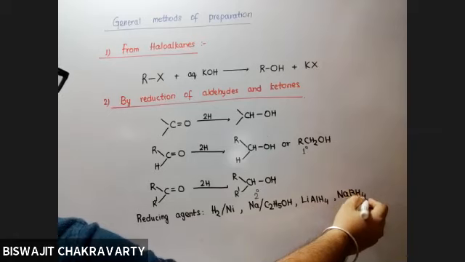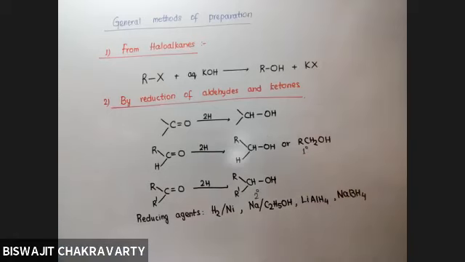Any one of these reducing agents will provide you the 2 hydrogens, and that is going to convert the aldehydes to 1 degree alcohols and ketones to 2 degree alcohols. Clear or not?